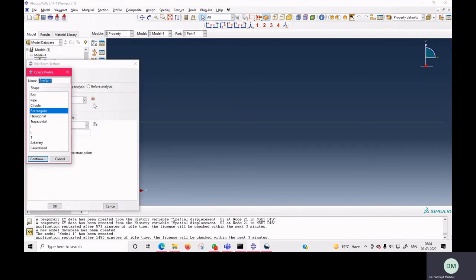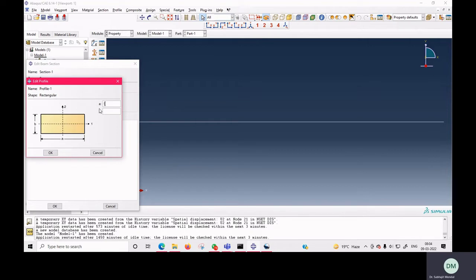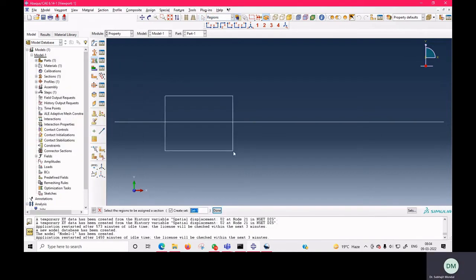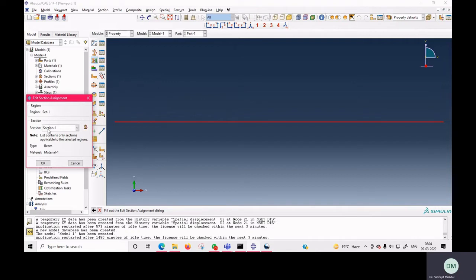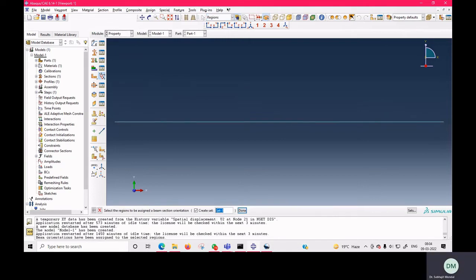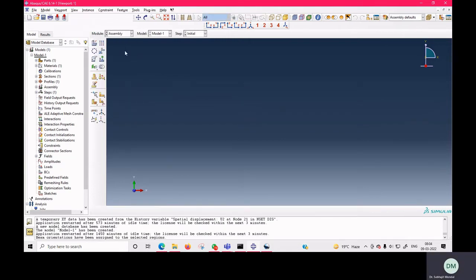Fine, now the cross section dimension we need to provide. For the cross section dimension we will consider the width as 50 mm and the depth as 10 mm, and we will assign the cross section and the material property to this beam. Here we need to provide the beam orientation if we use a 1D element. We'll click OK. Next we'll go for assembly.